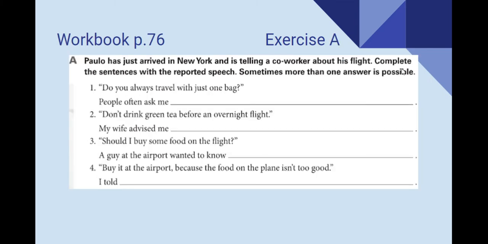Excellent. Now, let's go to workbook page 76, exercise A. Here, we are going to report the questions or the instructions. For example, it says, do you always travel with just one bag? People often ask me, since it is a yes no question, we should use if or whether. I always travel or traveled with just one bag. Since this is relevant to the present, you could still use simple present or you can do the back shift.